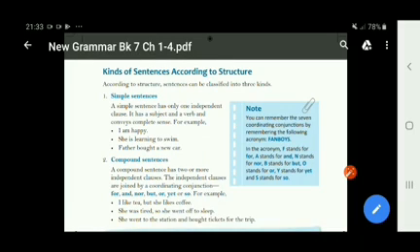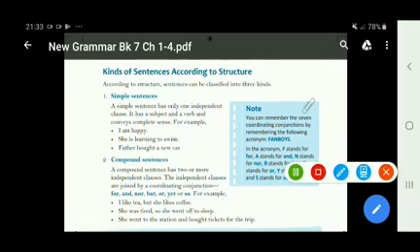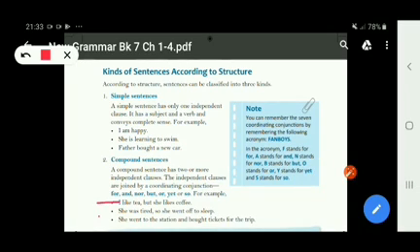compound sentences. What is a compound sentence? A compound sentence has two or more independent clauses. Now in the simple sentence we have seen only one independent clause, and in the compound sentence we have two or more independent clauses. The independent clauses are joined by coordinating conjunctions. What are coordinating conjunctions? The coordinating conjunctions are for, and, nor, but, or, yet, so, which are formally known as fanboys. They are known by the acronym FANBOYS.